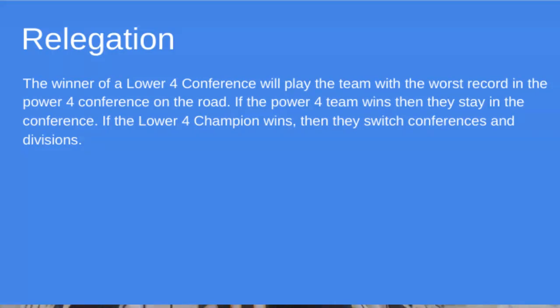So basically, how it works is, let's say San Diego State finishes first in the Pacific Lower Four and wins the championship for the Pacific Lower Four. Then they play, let's say, Stanford, who finishes with the worst record in the Pacific Power Four. San Diego State will go to Stanford. If Stanford wins, they stay. And if San Diego State wins, then they switch divisions and conferences. So that's how the relegation works.